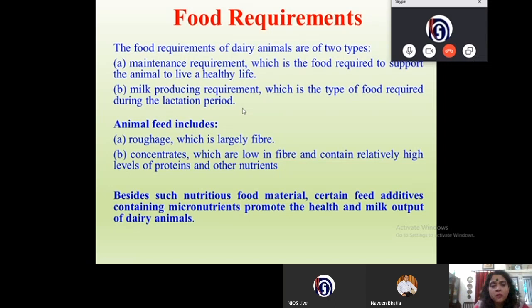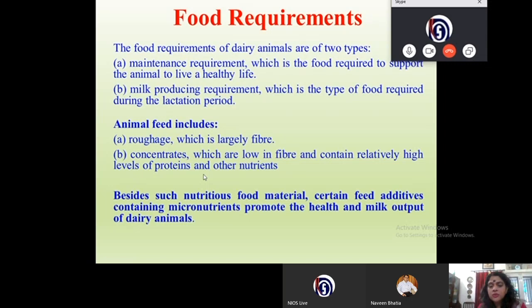Now the animal feed includes roughage, which is largely fiber, and concentrates, which are low in fiber and contain relatively high levels of proteins and other nutrients.